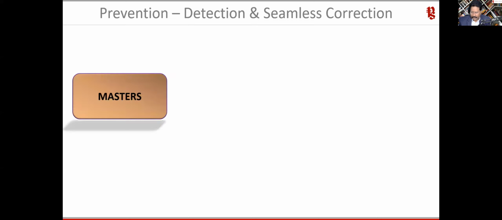So the way it is designed is you prevent, you detect. The moment you detect the error, you know what is the nature of the error, or what is the information that is missing, so that you can seamlessly correct this information before you file your GSTR return, right? So for this, basically, you have one master. So master is very important. Again, believe me, for you to enable GST for any client,